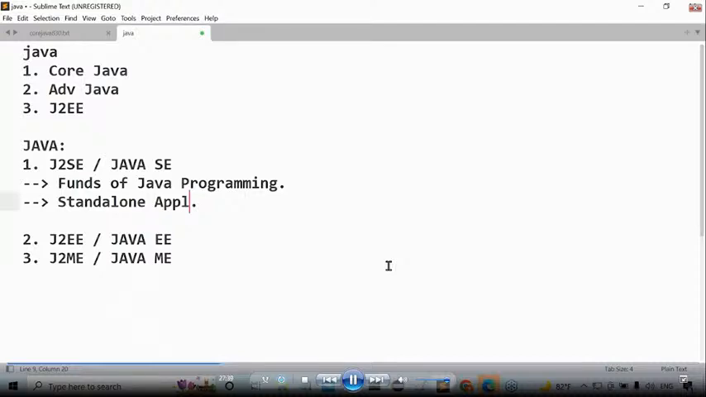If we design and execute any application without using client server architecture, without distributing application logic over multiple machines, then it is called what? Standalone application. Okay, good. That we understood clearly.